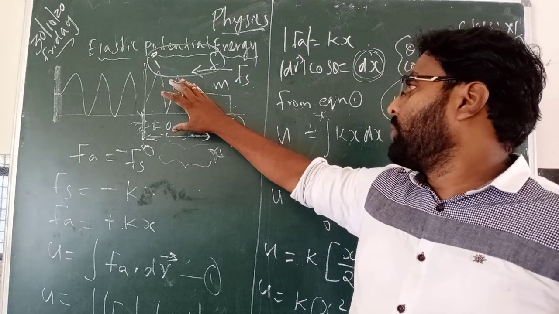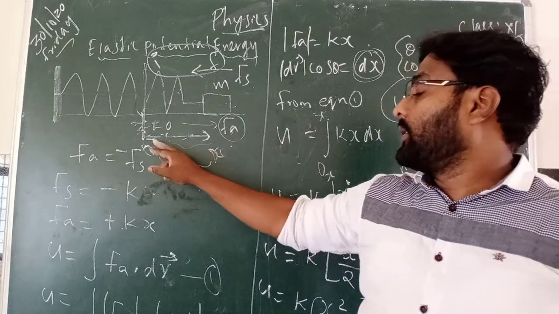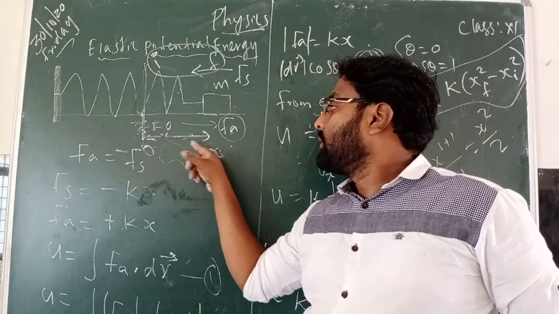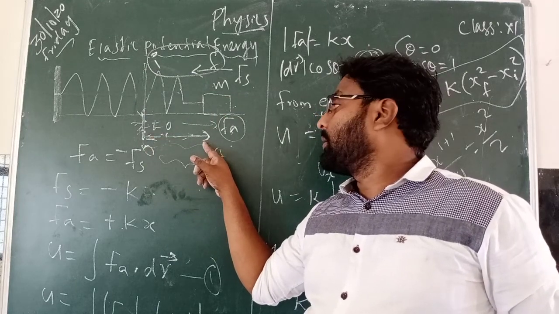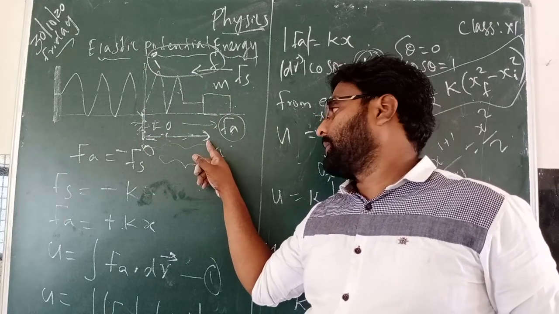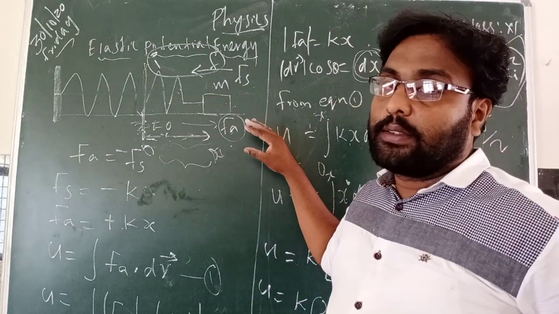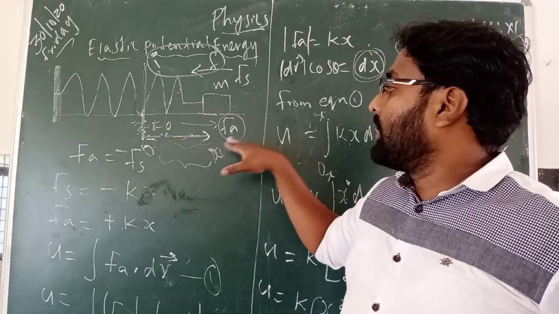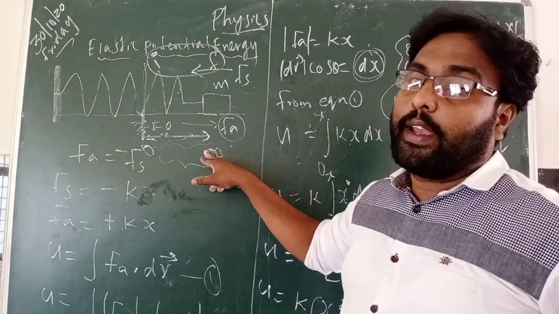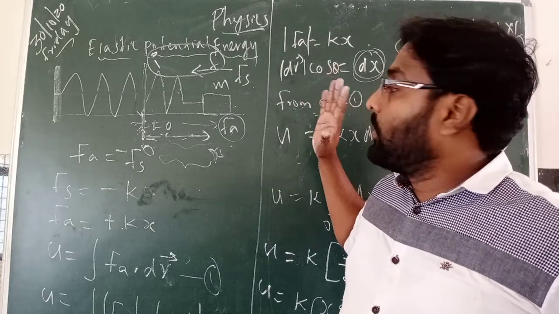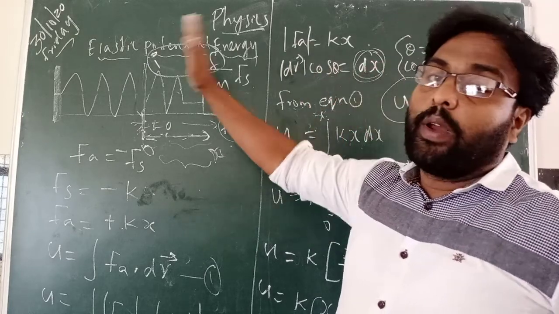Once you move this mass, the spring extends some distance x. So we are applying the force Fa on the mass. It moved some distance x, and if you leave it, what will happen? It moves back.